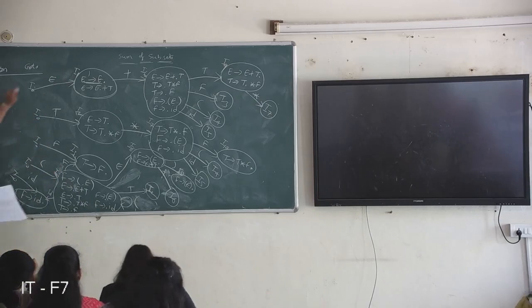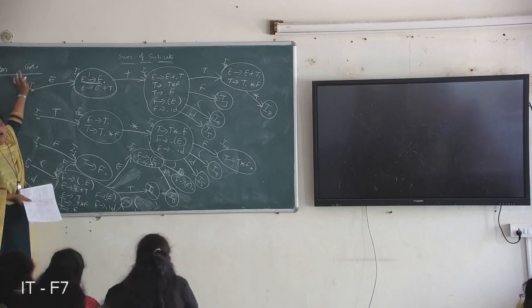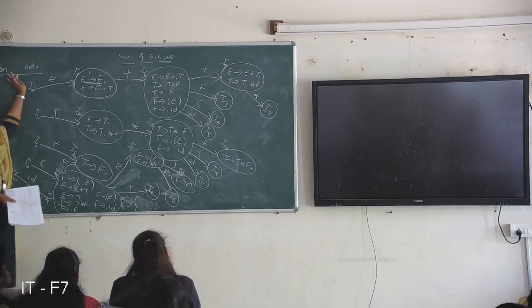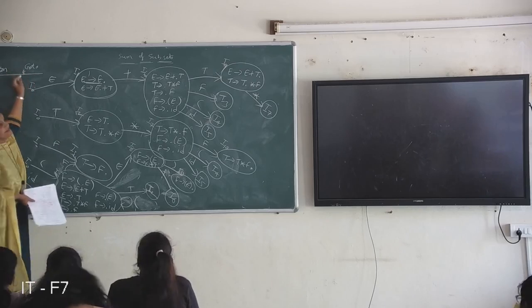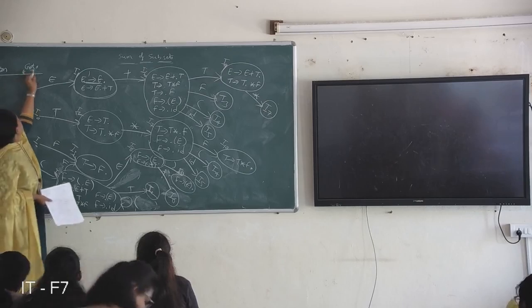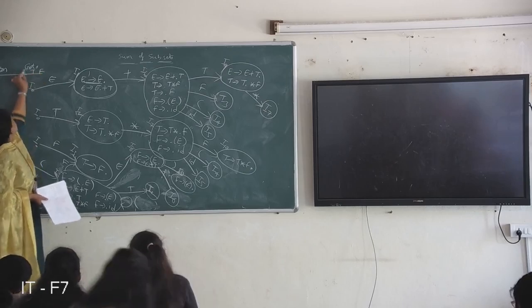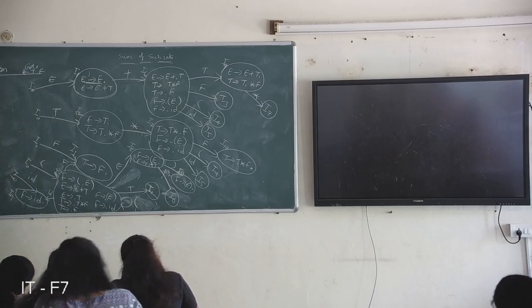In the goto column, write all non-terminals. What are the non-terminals in the grammar? E, T, F. Only these are the 3 non-terminals used in our grammar.